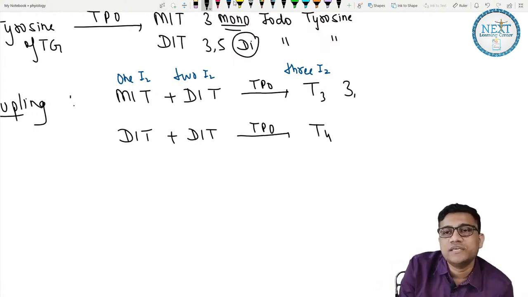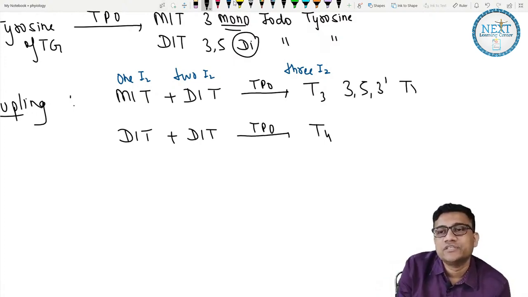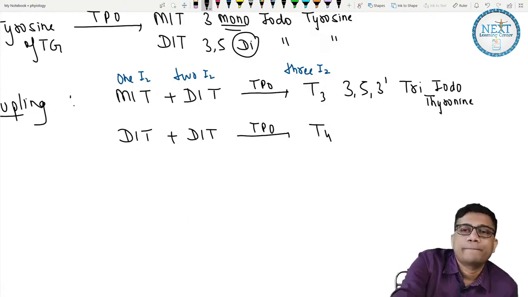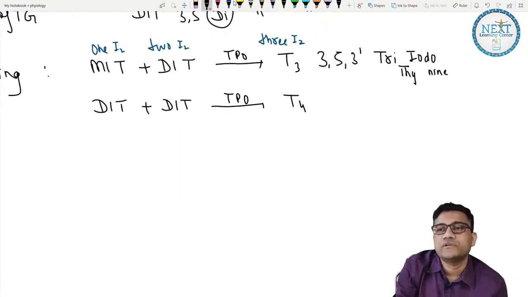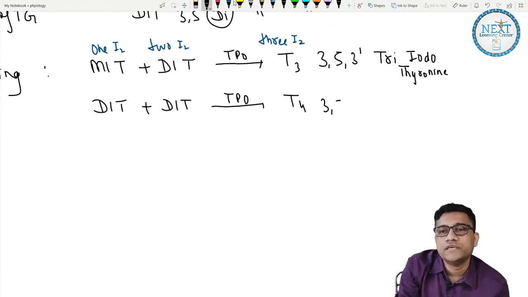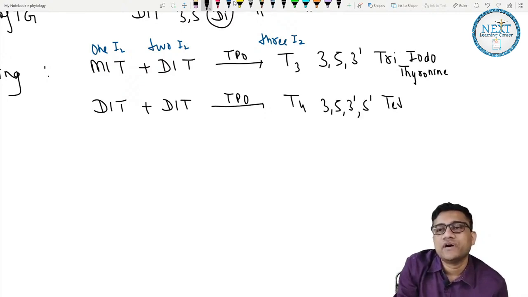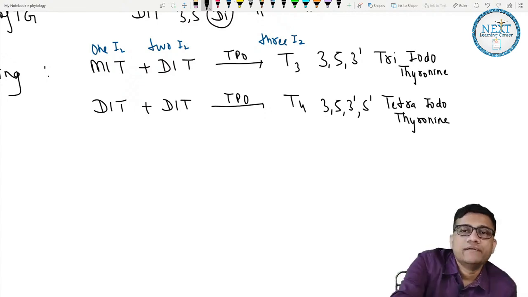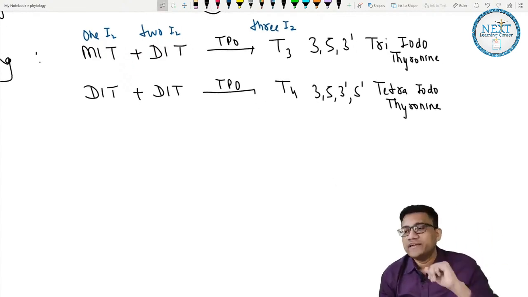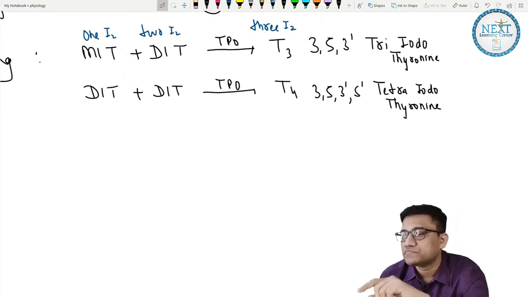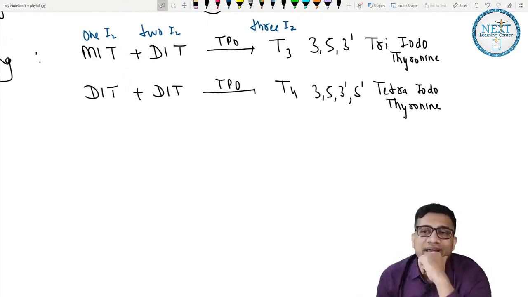T3 is called 3,5,3' triiodothyronine, and T4 is 3,5,3',5' tetraiodothyronine. So it is triiodo and tetraiodo.